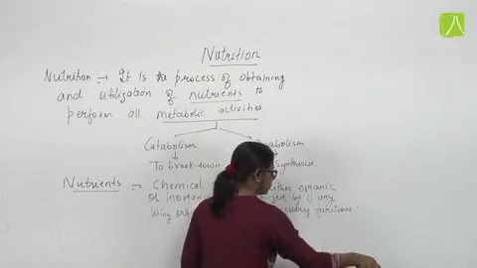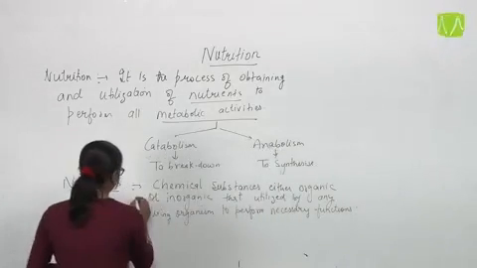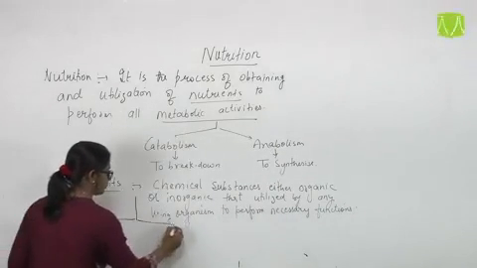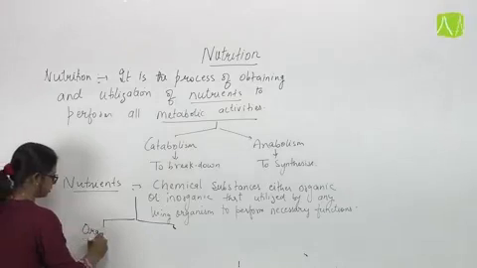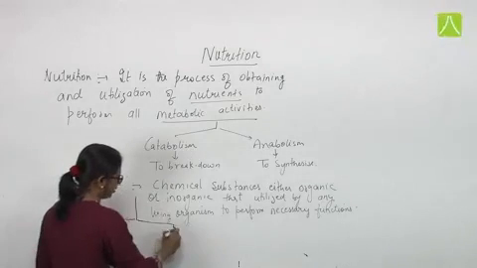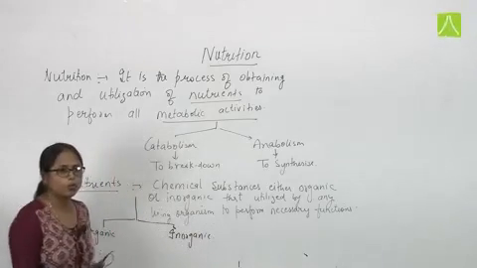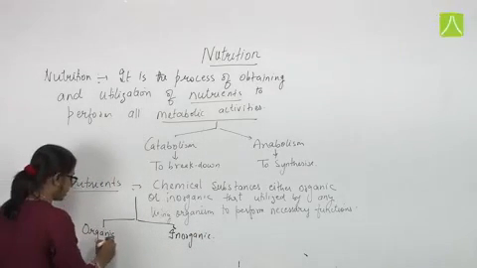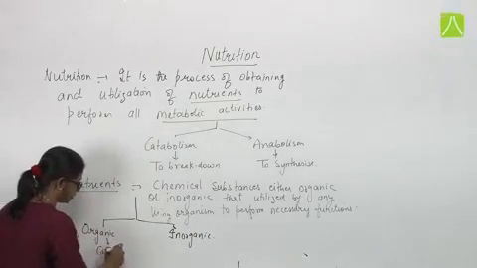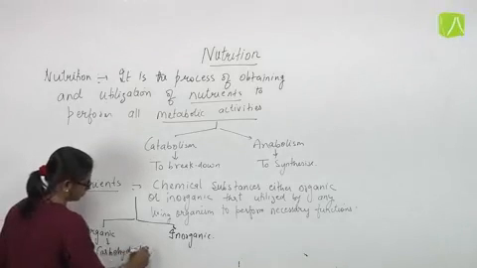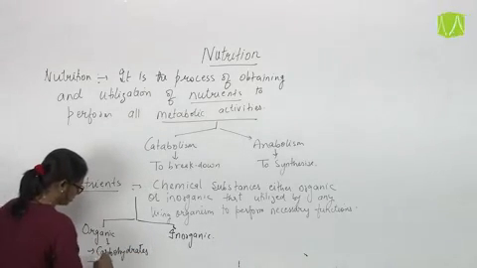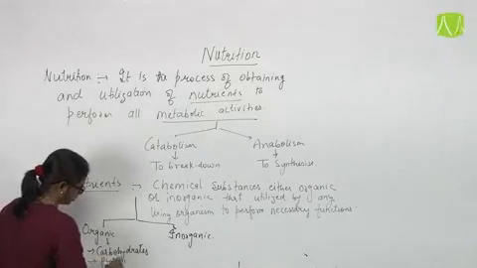Okay. Now, what are these nutrients? These are categorized into two types, organic and inorganic compounds. Fine. Now, what are organic compounds? Organic includes your carbohydrates, proteins, lipids.